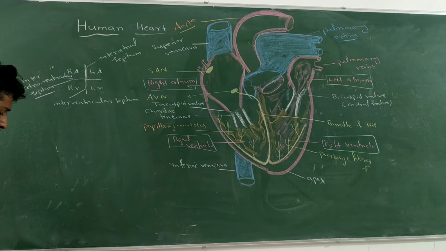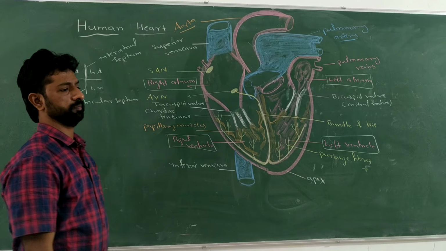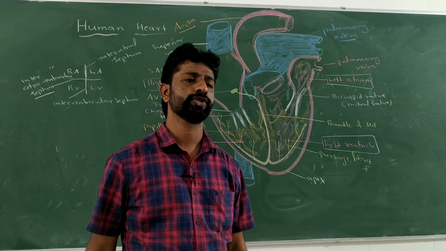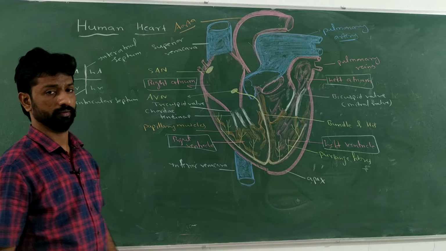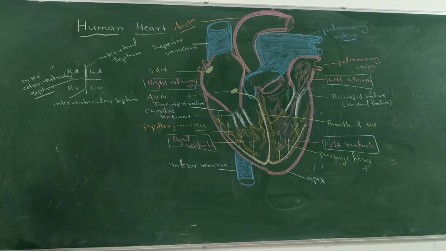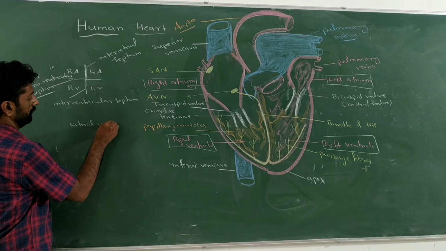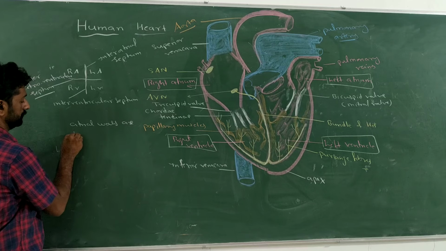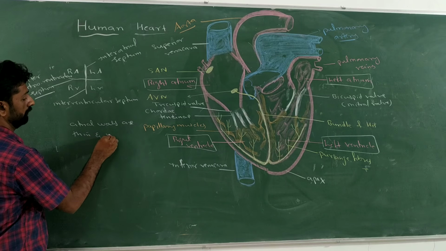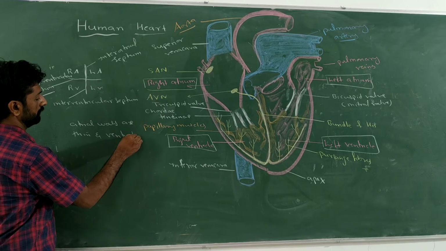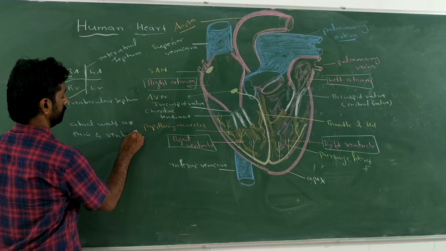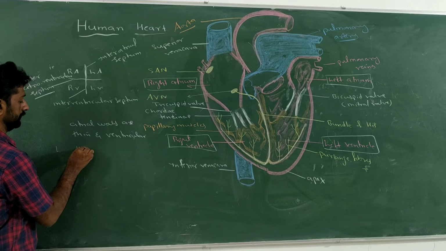So among these four chambers, which have thick walls? Ventricular walls are thick. So atrial walls are thin, and ventricular walls are thick.